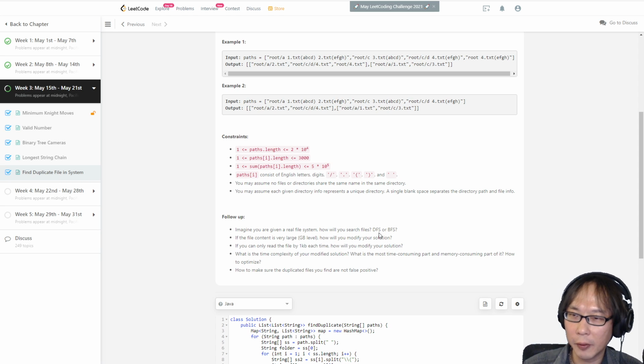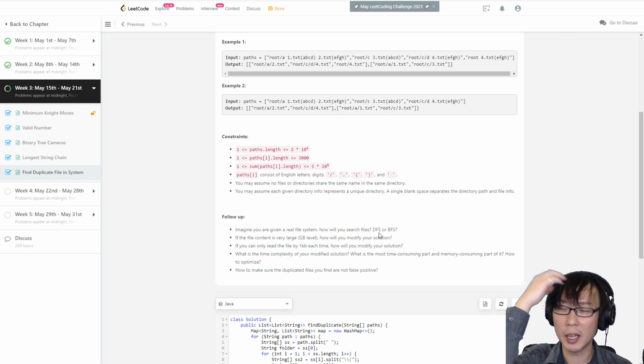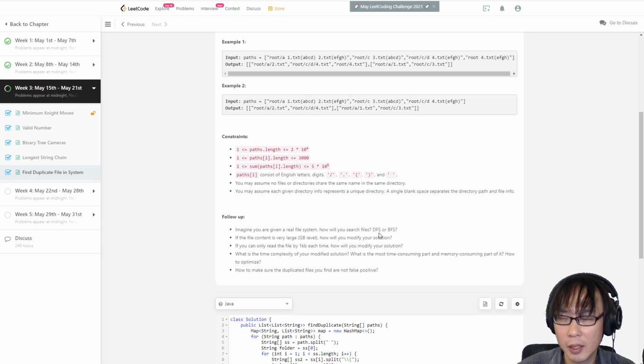Okay. So the first follow-up question is, imagine you are given a real file system. How will you search the file? DFS or BFS? I don't know. It depends on how big. If I know the file system, I am probably going to do a BFS. No, DFS, depth first search.